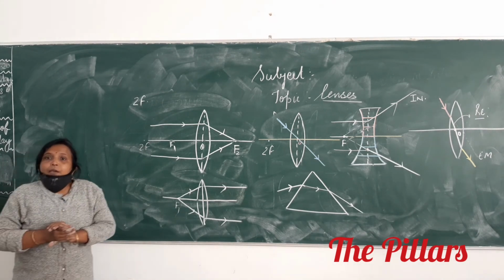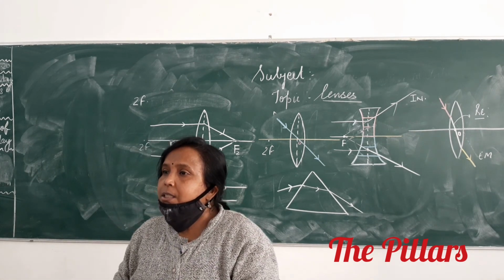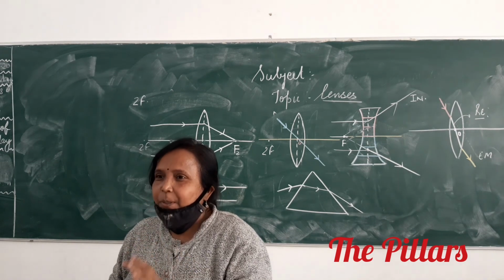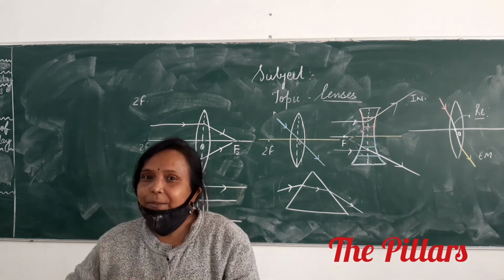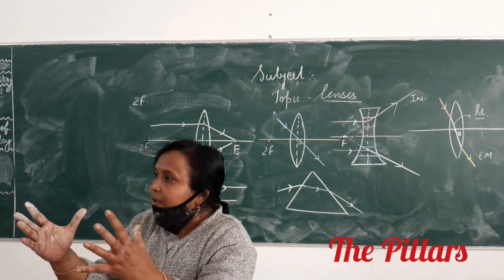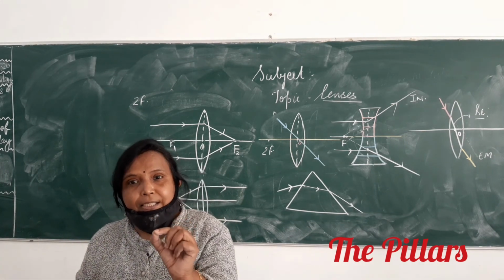Okay? When we were studying about spherical mirrors, all the distances were measured from pole. Here, optical center. Okay? All the distances will be measured from optical center.